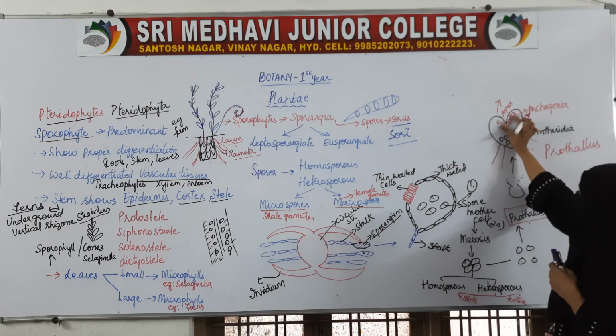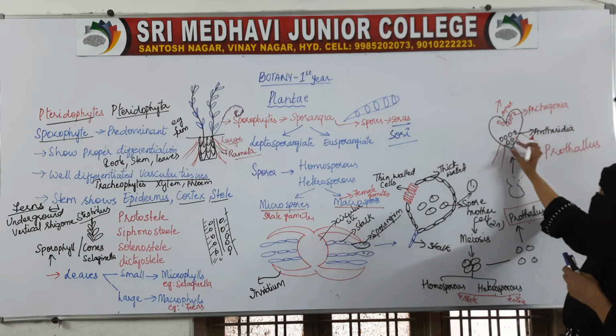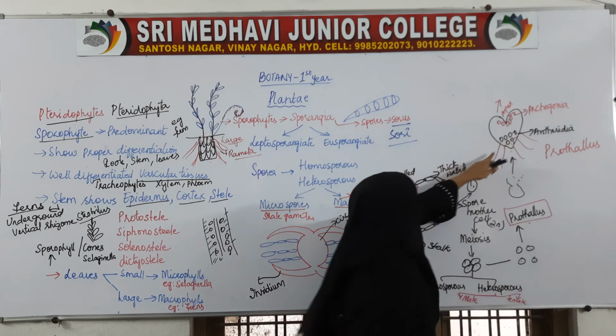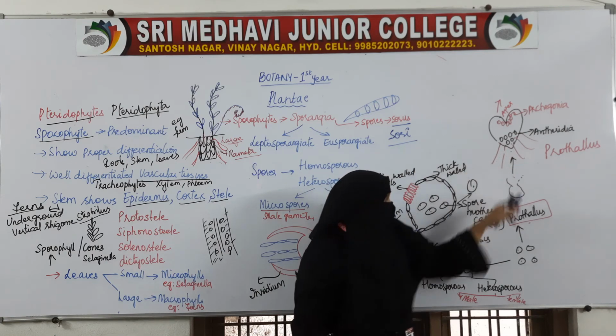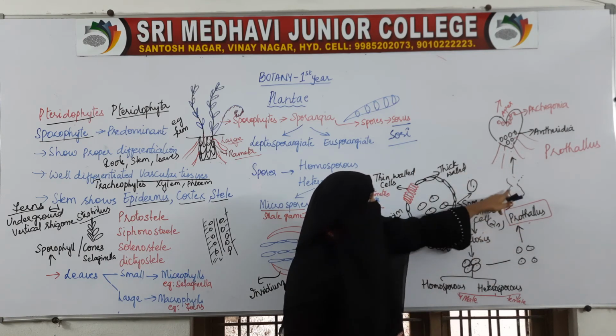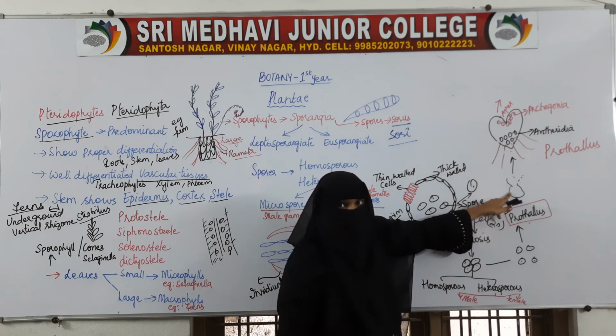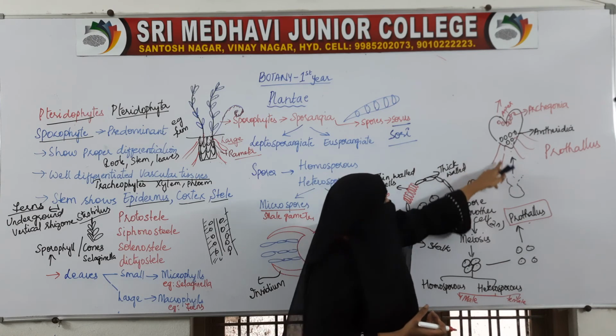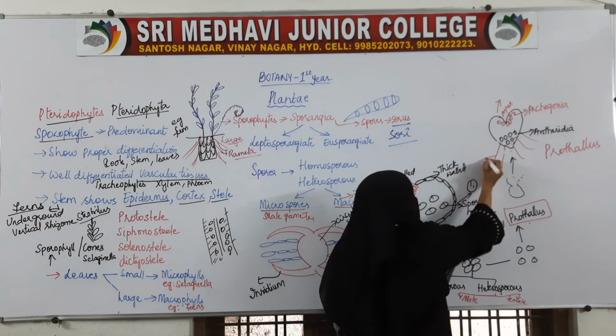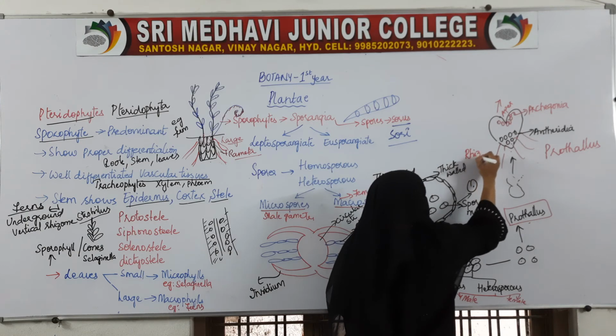At the apex of the prothallus we have archegonia, and at the bottom we have antheridia, and root-like structures. The spores germinate, and in order to attach themselves to the ground, they have root-like structures called rhizoids.